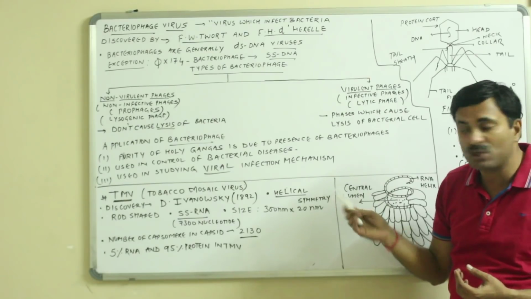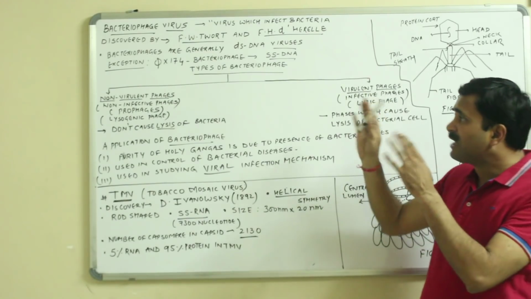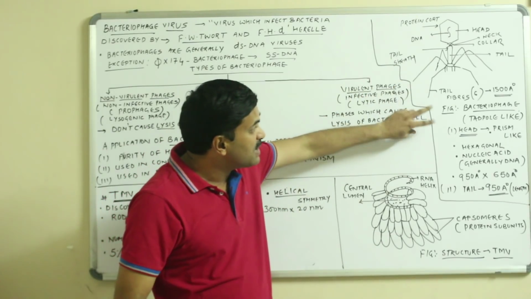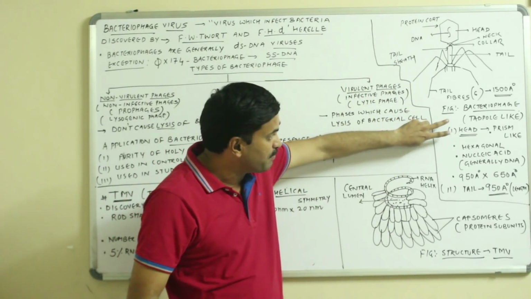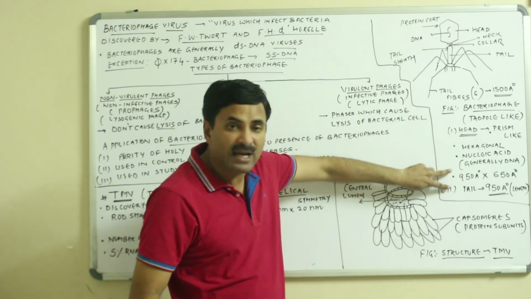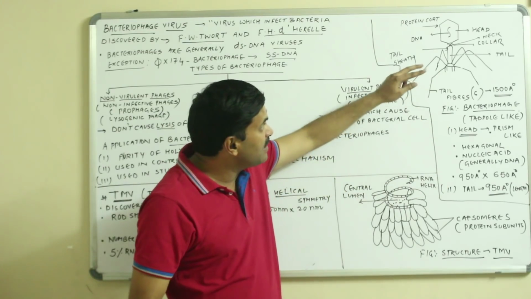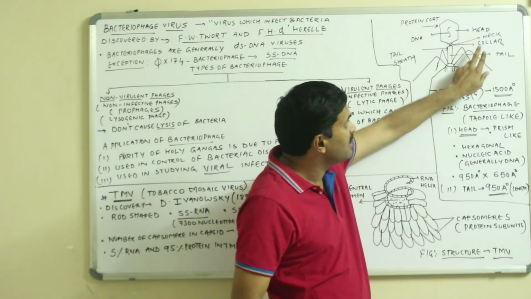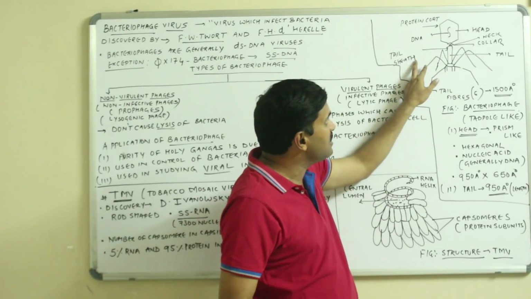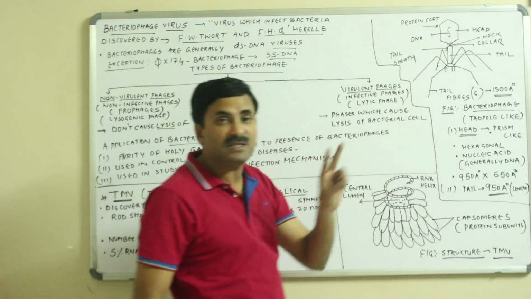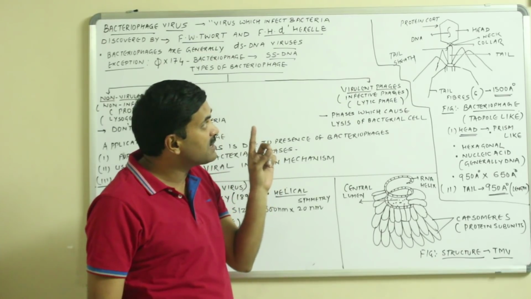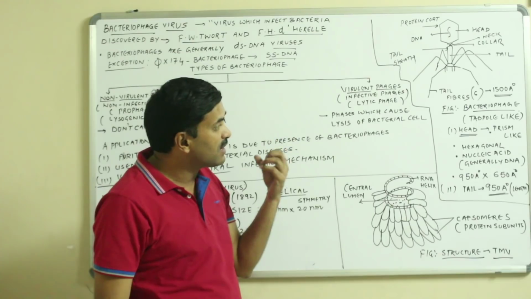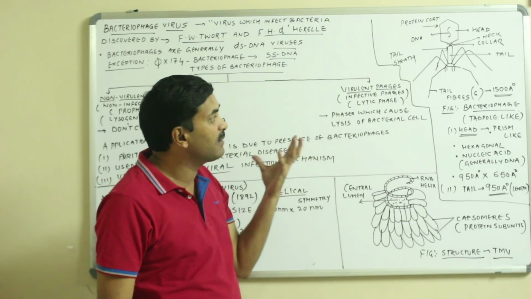I have also talked earlier that there are a few bacteriophages where the DNA may be single-stranded, and the Pi-X174 bacteriophage has single-stranded DNA. Now, if I talk about the structure of the bacteriophage, it consists of two important parts. One is known as the head, and another is known as the tail. In between the head and the tail, the neck and collar are present, and the tail is surrounded by the tail sheath. The head consists of DNA surrounded by a protein coat.